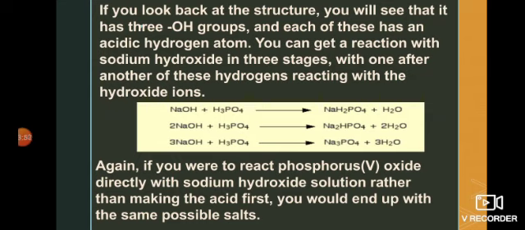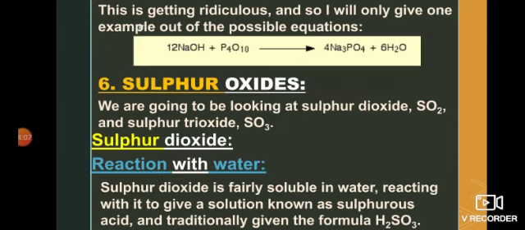If we treat phosphorus(V) oxide directly with sodium hydroxide solution, rather than making the acid first, then the case is different from the previous one. In the previous one, the same products were formed. Here the same products are not formed. The product which will be formed is sodium phosphate, and actually a complete reaction will take place here.